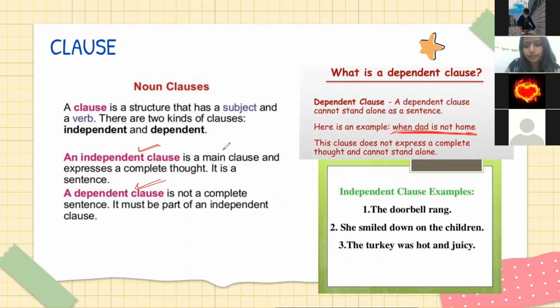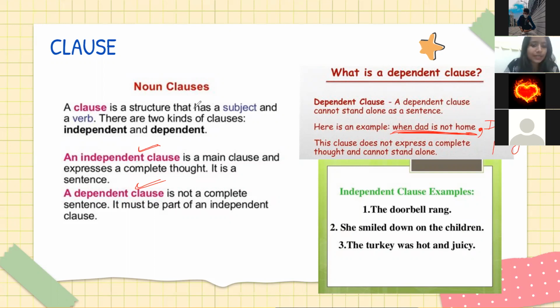When dad is not home. Okay, when dad is not home, is it a complete sentence? Yes, ma'am. No, it is not a complete sentence. It is an incomplete sentence. When dad is not home, उसके आगे क्या? लेकिन अगर मैं लिखूं when dad is not home, I go to play.